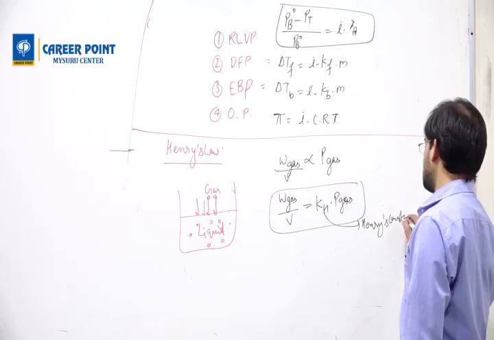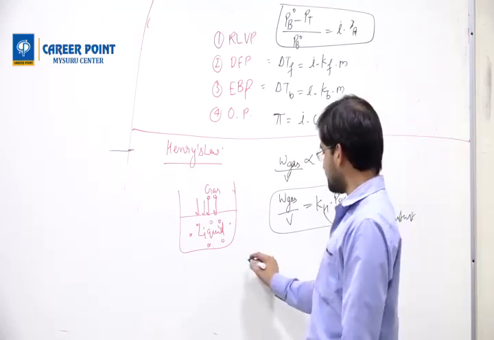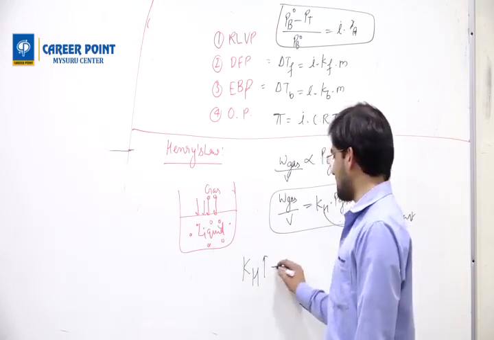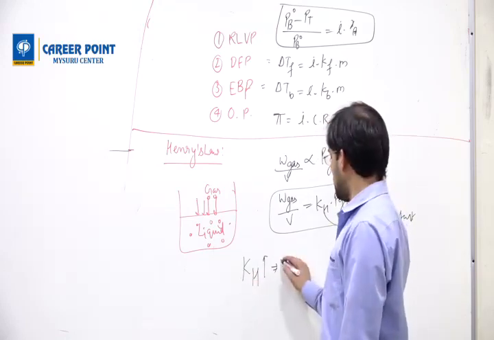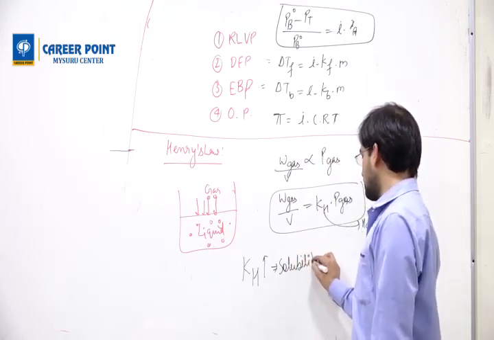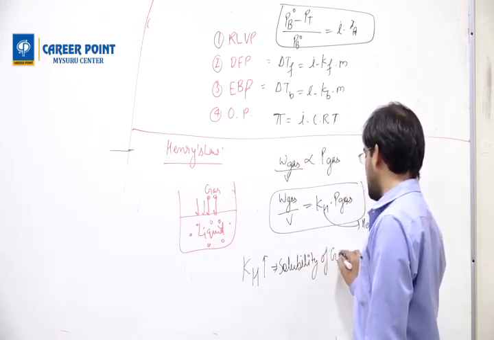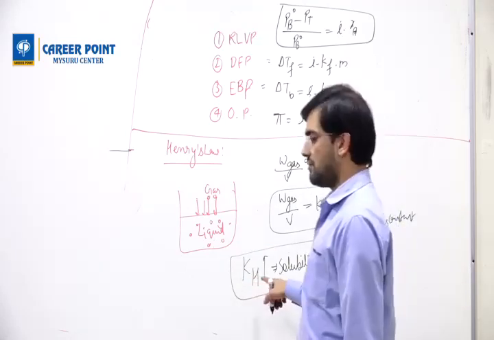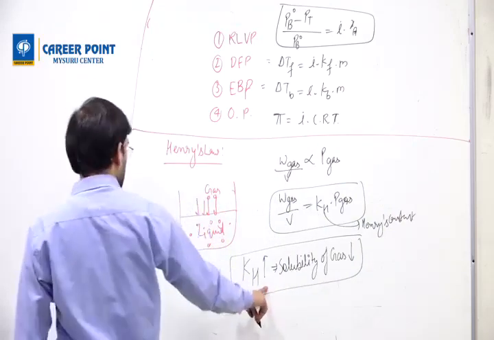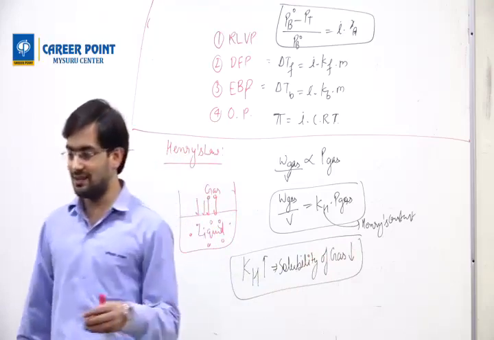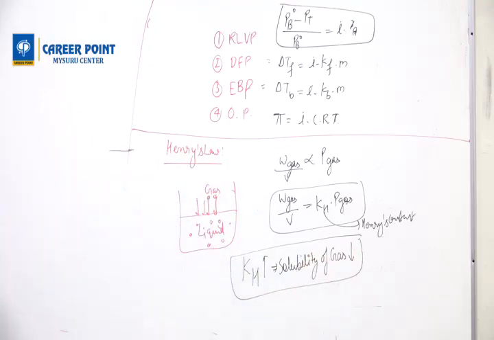What type of question comes in this case? In this case, the question comes as: if the value of KH is more, this is very important, the solubility of gas is less. If the value of KH is more, the solubility of gas is less. Understand?